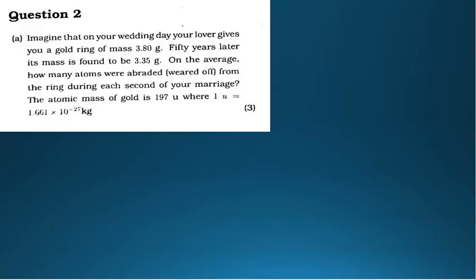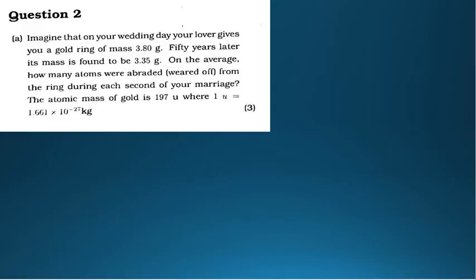So the question reads: imagine that on your wedding day, your lover gives you a gold ring of mass 3.80 grams. 50 years later, its mass is found to be 3.35 grams. On the average, how many atoms were abraded or worn off from the ring during each second of your marriage?